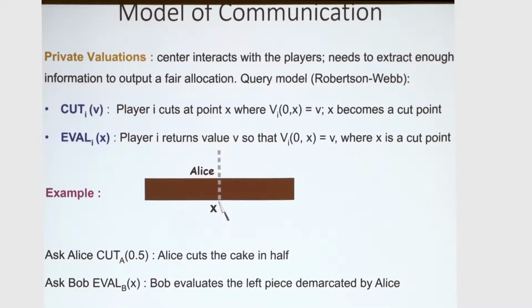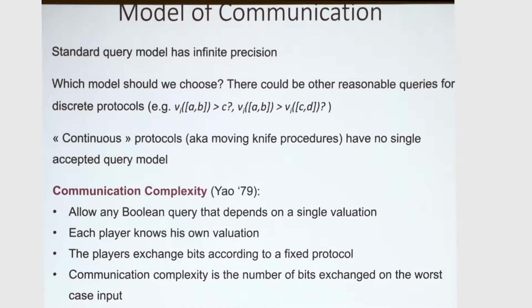So it has a cut query where you ask some player a cut of some value v. So then the player has to report a point x where their value for the piece from 0 to x is exactly v. And an eval query where you ask a player, what's your value for this piece? In an example, in cut and choose, we ask Alice to report the point that is half for her, and then we ask Bob to evaluate it, and we give him the larger piece.